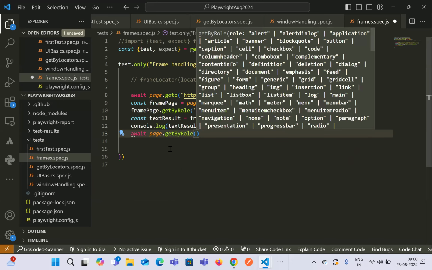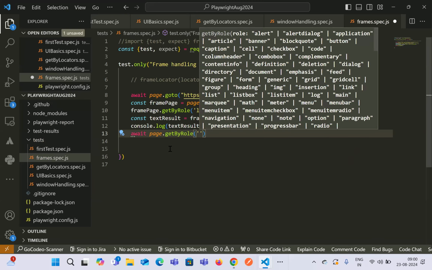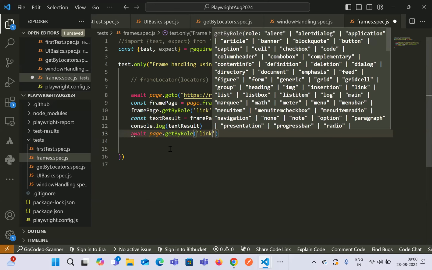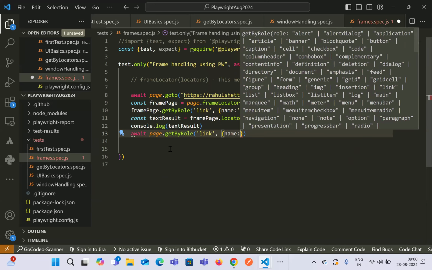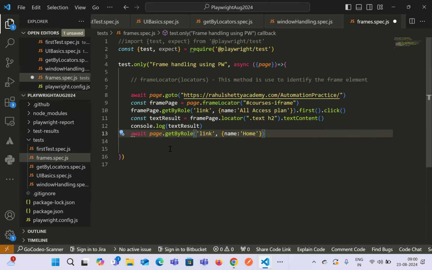Again, we know that that is working as a link, and we can filter it by name equals home, and then just click on this. Okay, getting the point? Yes, Praveen.